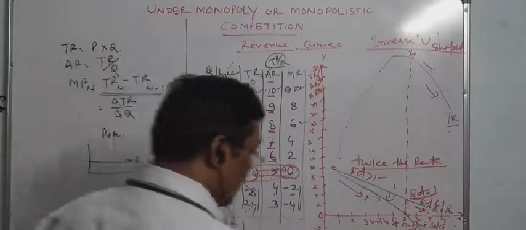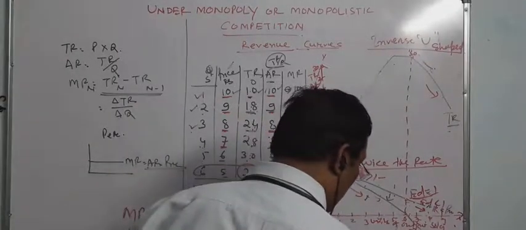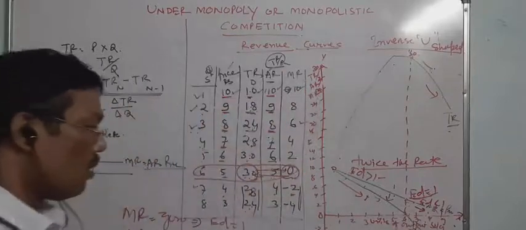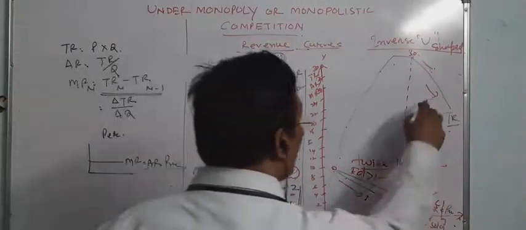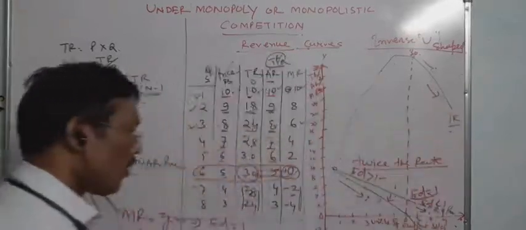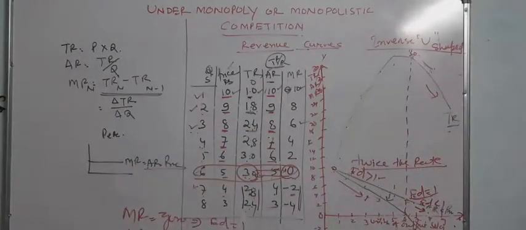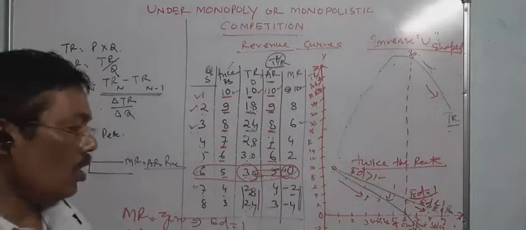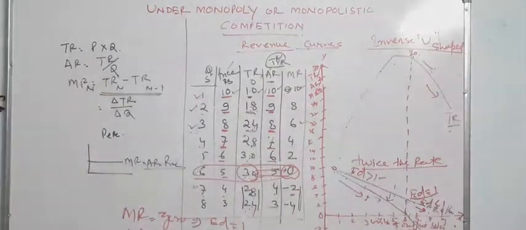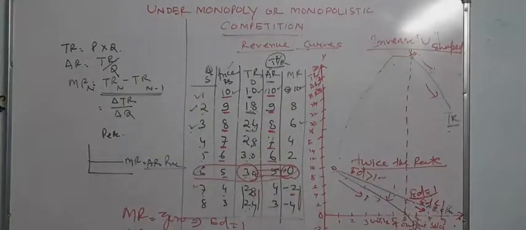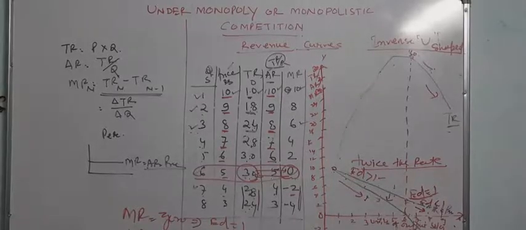When marginal revenue goes below the x-axis, that is, when marginal revenue is negative, total revenue starts to decline. In this case both total revenue and average revenue are decreasing, but MR is negative. So that is the relationship between TR and MR.